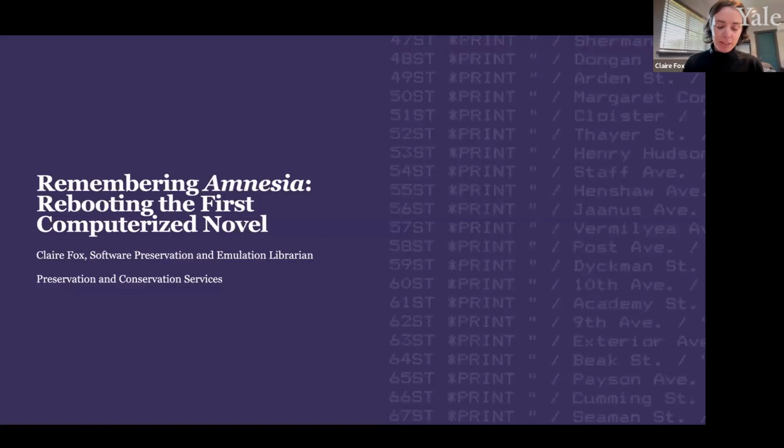Most of this presentation will be a virtual tour of the exhibit that's currently in the Hanke Gallery. I'm going to take you through a few of the cases that are in the exhibit and provide some background on how the idea for this exhibit emerged. We'll start with the interactive amnesia workstations, move into the main room of the gallery to speak about the cases titled The Writer's Toolbox and Alternative Versions, and conclude with a look at the gallery's alcove room at the cases titled Preservation Challenges and Emulation Efforts.